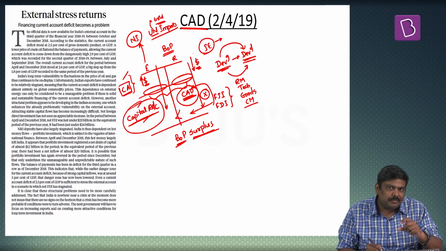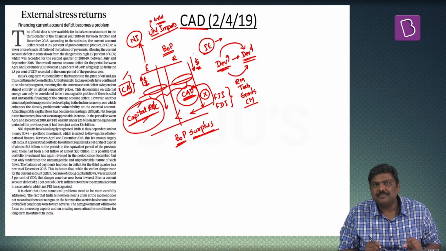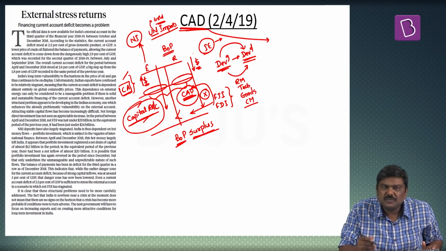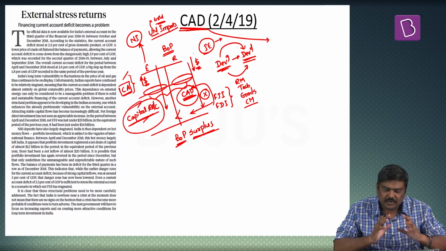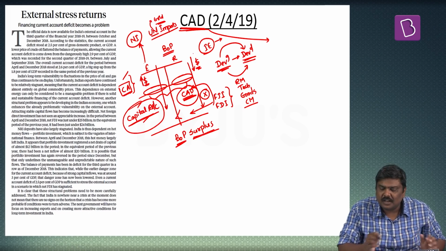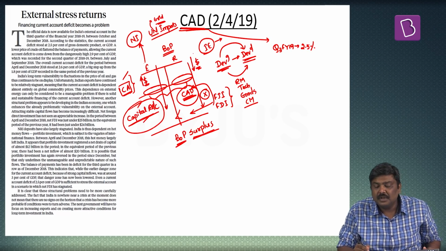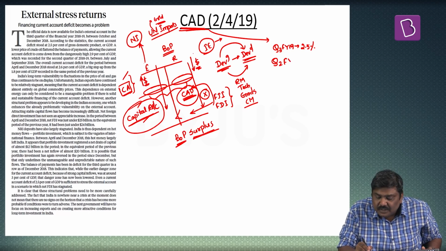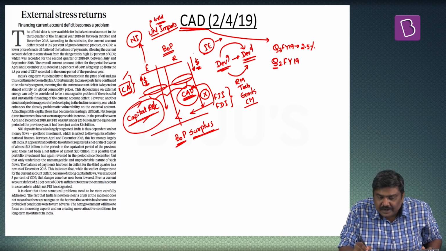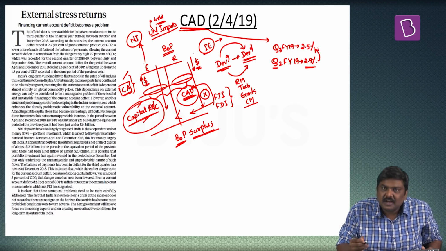So these are some of the very important basic points that you need to understand. What this particular article discusses is the widening of the current account deficit. Some of the very important facts given in this article are, for the third quarter of fiscal year 19, the current account deficit stood at 2.5% of GDP, which is comparatively lesser when you look at the current account deficit for the second quarter of financial year 19, which was 2.9%.